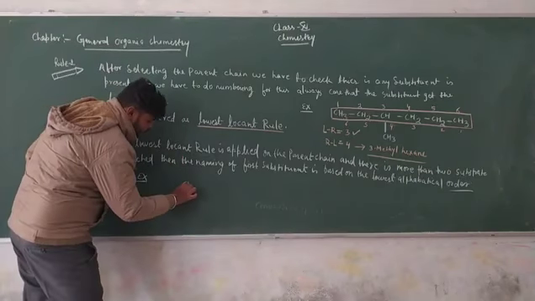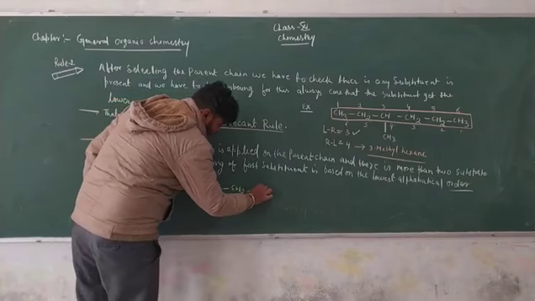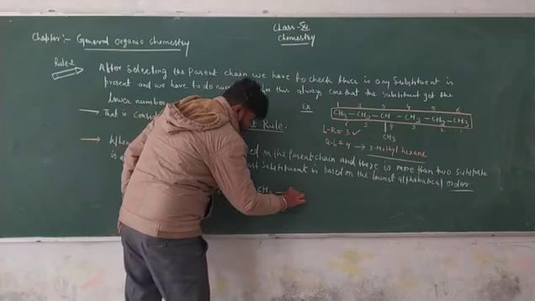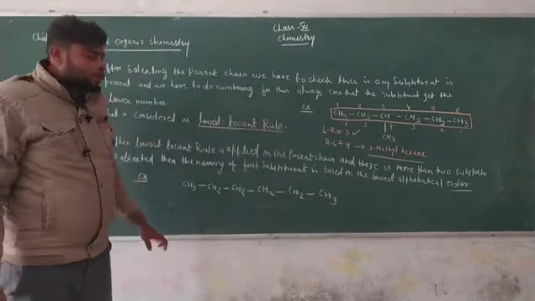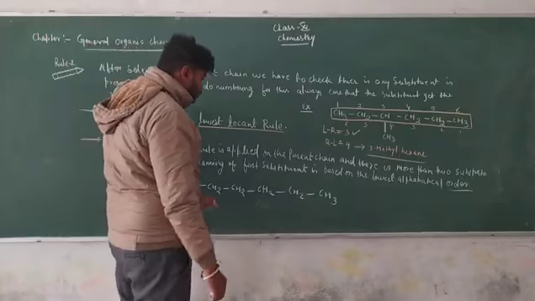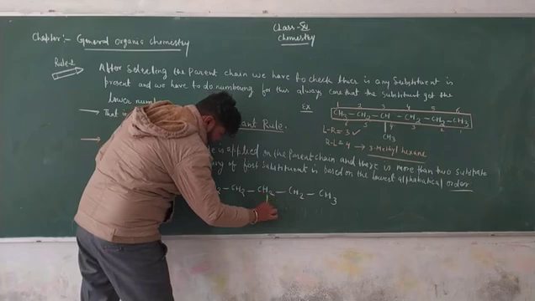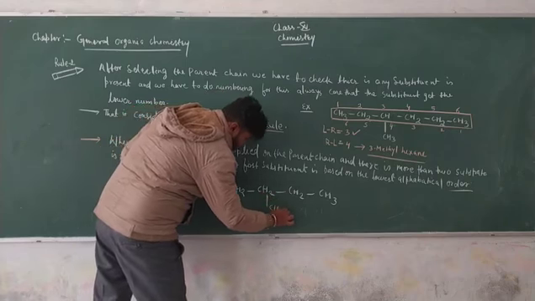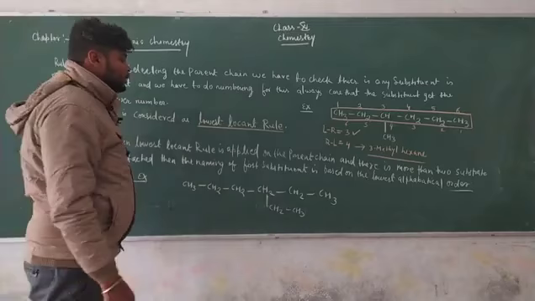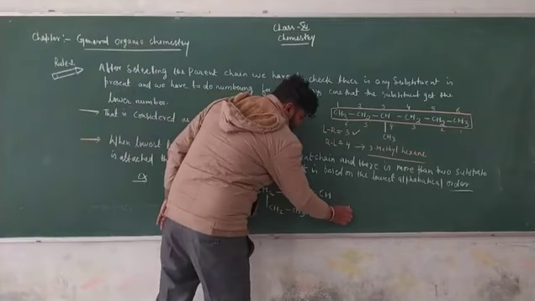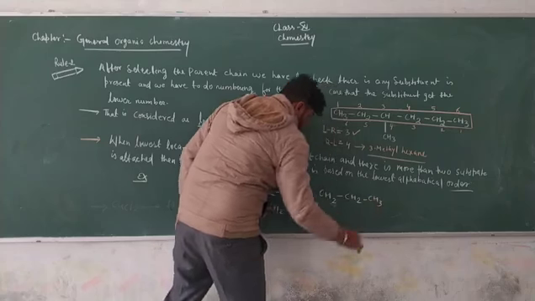This is a parent chain: CH3, CH2, CH2, CH2, CH2 and CH3. We have to use 2 substituents in this. That means our substituent will be like this. This is CH2 and CH3. Just take a long parent chain like this: CH2, CH2 and CH3.